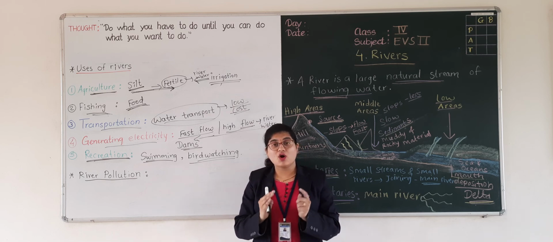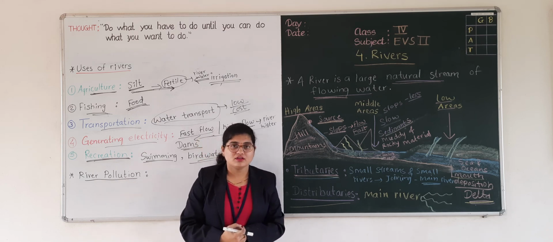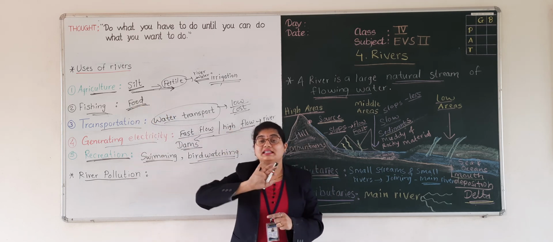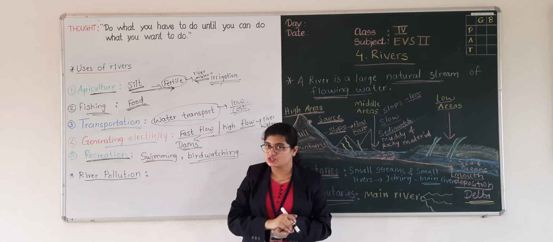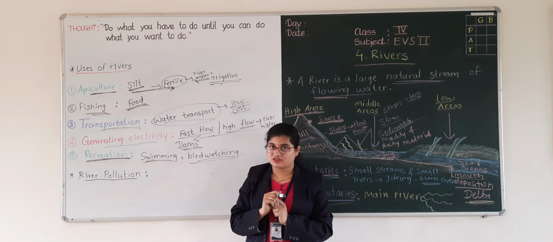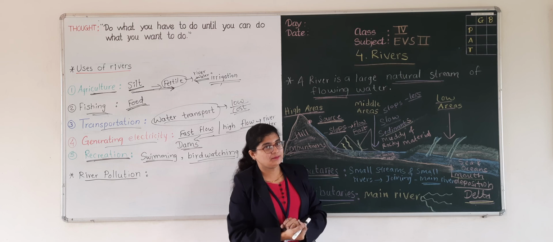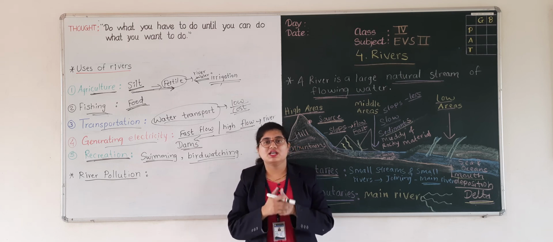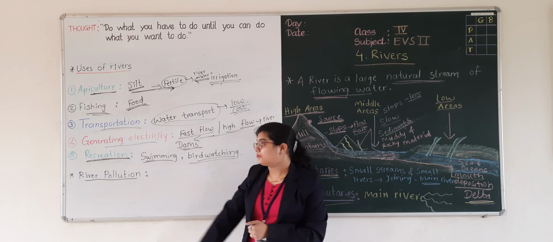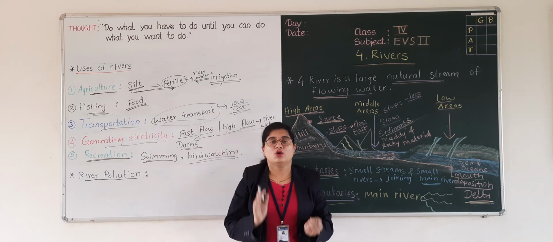All these points lead to river pollution. And the chemical fertilizers we use in the process of agriculture also get mixed with the water, and they are also polluting our river water.